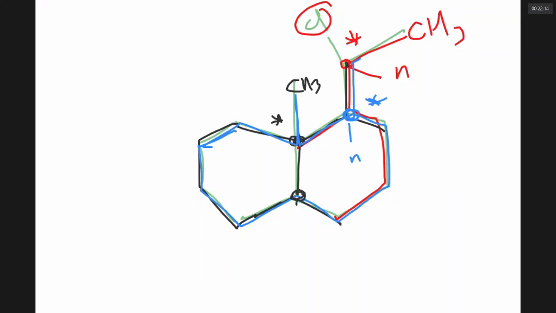Now what about this carbon? This is a hydrogen, and a ring system on each of the other sides. Even this is different. How many chiral carbons does it have? 1, 2, 3, 4.